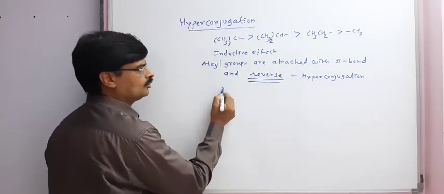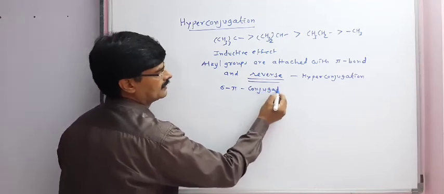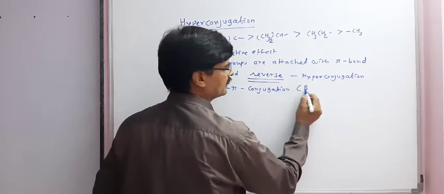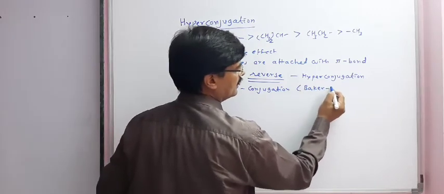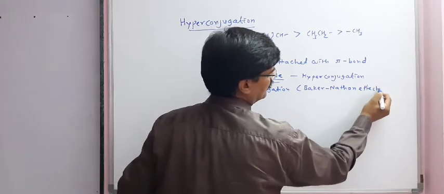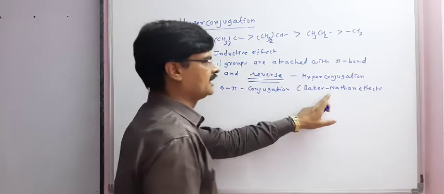Hyperconjugation is also known as sigma-pi conjugation. Another name of the hyperconjugation effect is the Baker-Nathan effect.